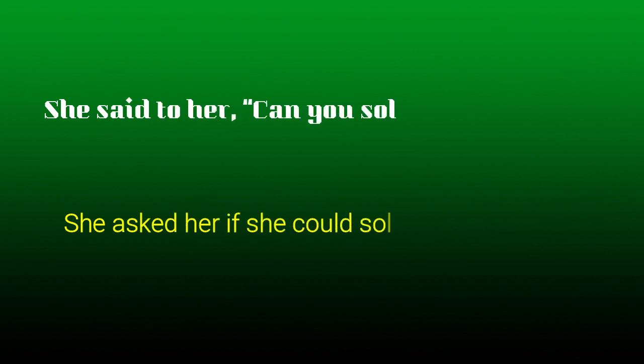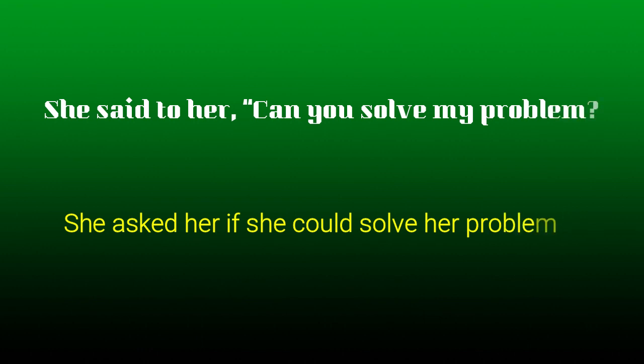She said to her, "Can you solve my problem?" "She said to her" is a reporting clause. "Can you solve my problem" is the actual words of the speaker. It's in simple present tense, and you have already learned "can" becomes "could."